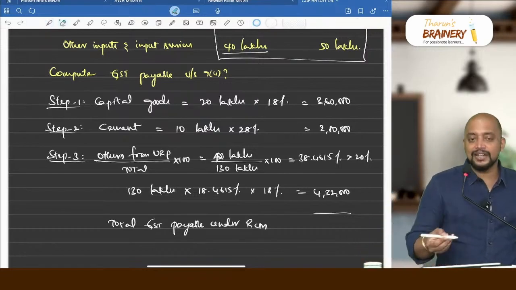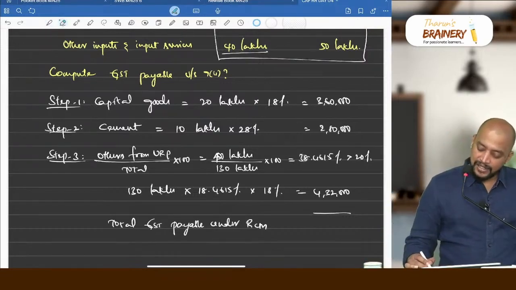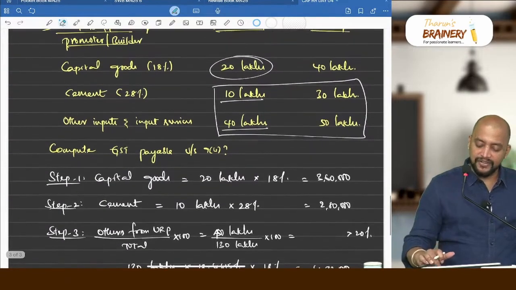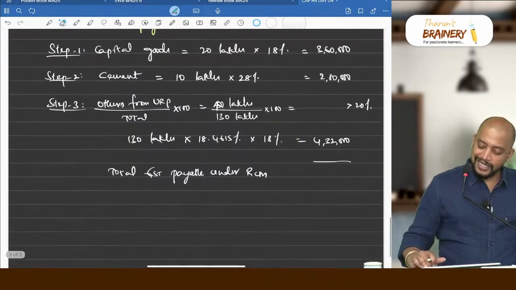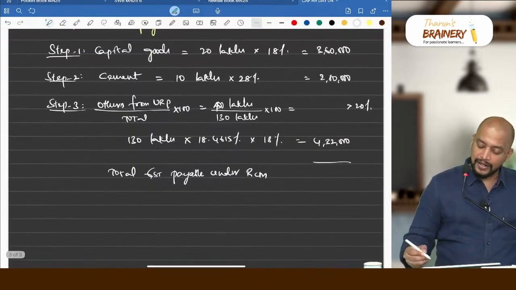Other inputs, cement already considered, no? Cement already considered. So then it is 40 only. From unregistered person, 40, not 50, 40. 40 divided by 130 into 100. So 40 divided by 130 into 100, then also it will be more only